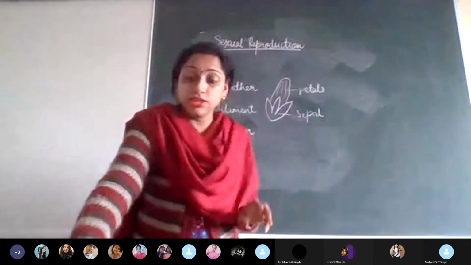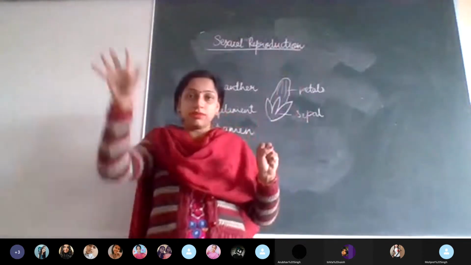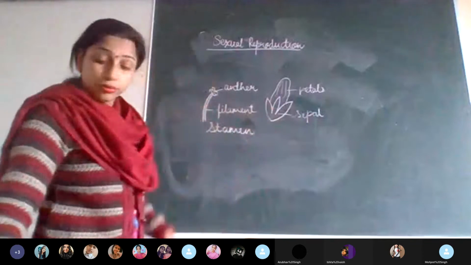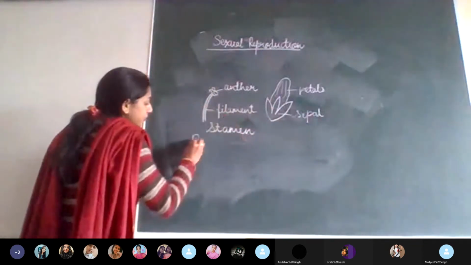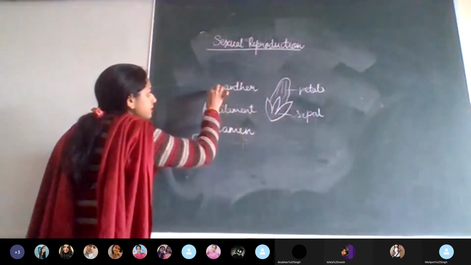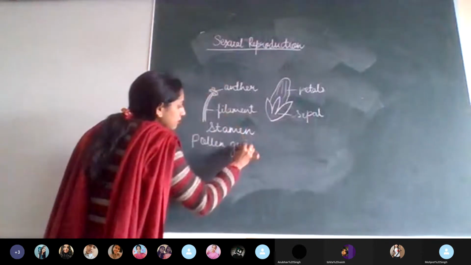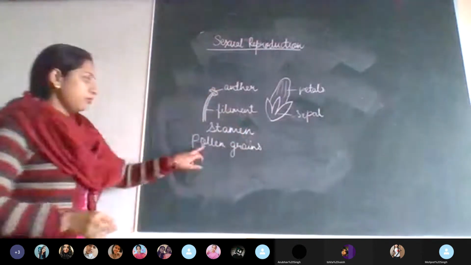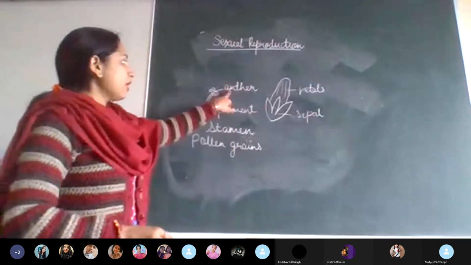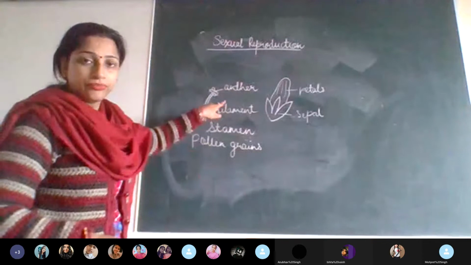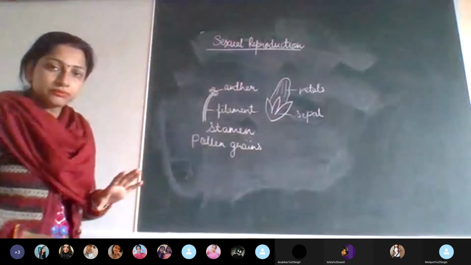And the gamete, I told you just now, I said that the male is going to produce something, the female is going to produce something, and they are going to meet. So what is the male going to produce? The gamete, which are produced here in the anther, and these are pollen grains. Pollen grains are the male gametes, and they are produced in the anther. Is that clear to everyone?